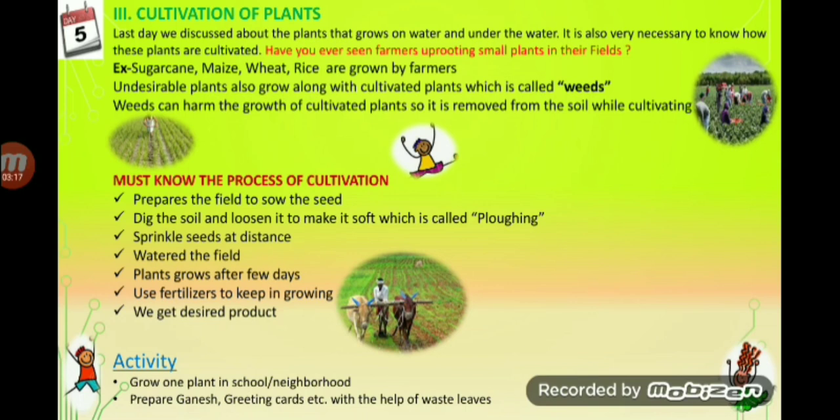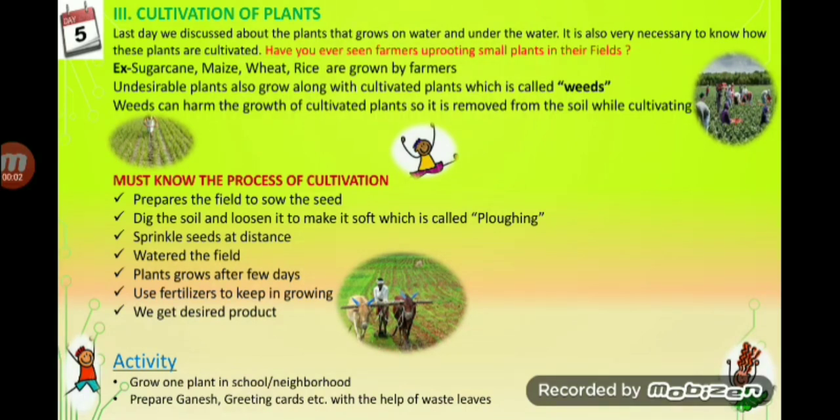So farmer used to remove these weeds from the field. Weeds are undesirable plants and they harm the growth of cultivated plants, so they are removed from the soil while cultivating. After removing weeds, plants started growing properly. Farmer uses fertilizer or other nutrients to get more crops from the field. So these are the steps about cultivation of plants.